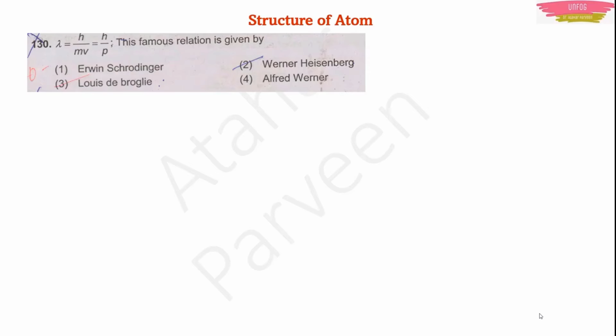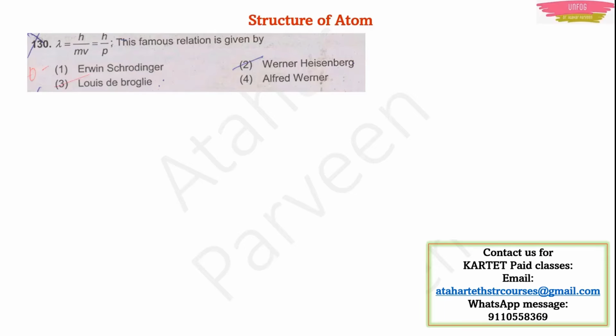Now this chapter, structure of atom in chemistry, has all these stories about Schrödinger, Heisenberg, Werner, de Broglie and many more. Bohr is there, then Dalton is there, Thomson, J.J. Thomson is there. All the stories they have constituted in this chapter of structure of atom. So that chapter is a very easy chapter. It contains a sort of history of modern physics, you can say. This question is from physics actually, but part of physics is there in chemistry also, right? So this is a chemistry part question now. The answer to this question is Louis de Broglie.